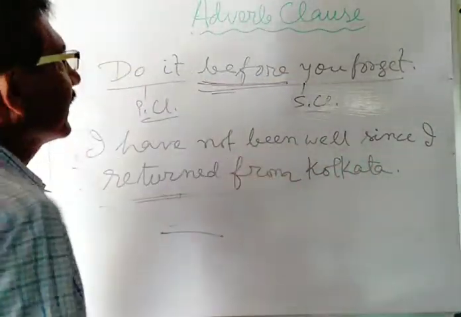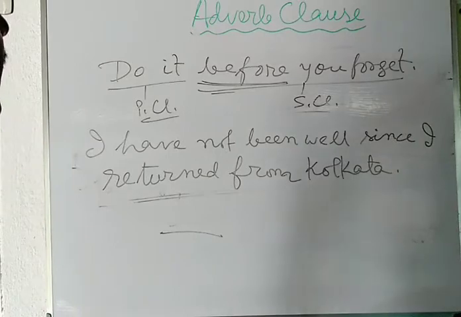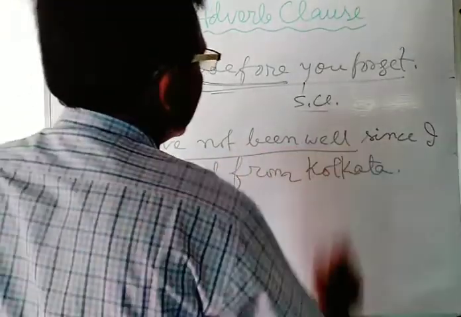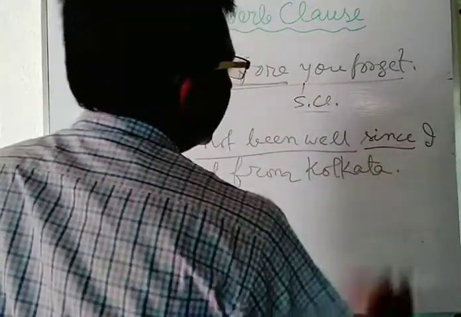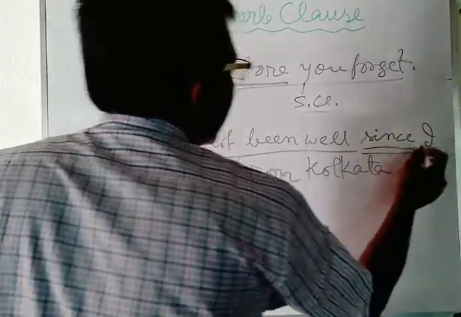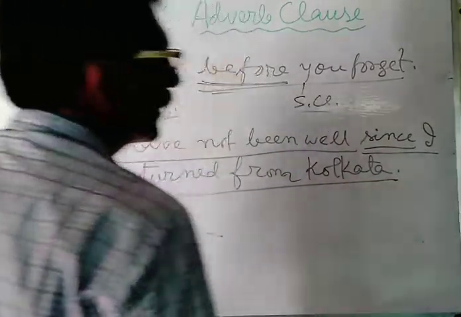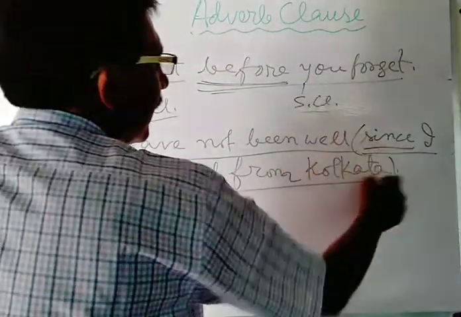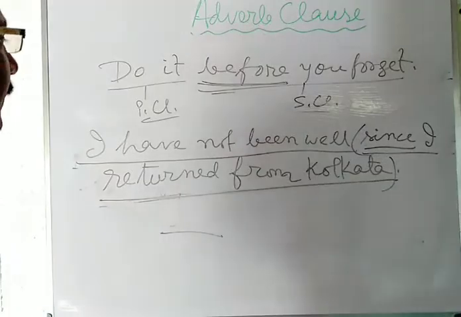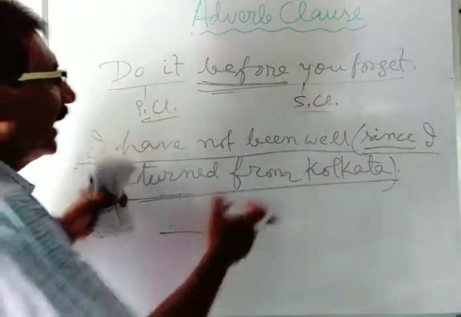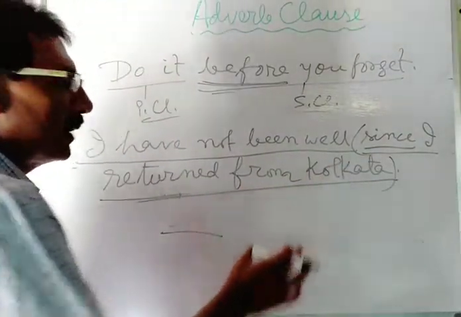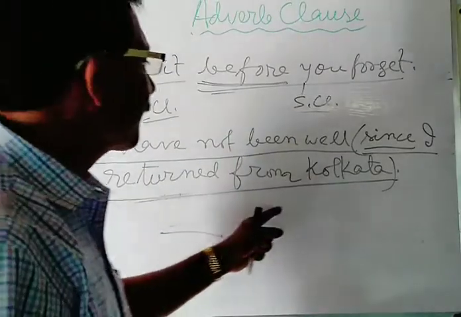Here in this sentence, I have not been well is the principal clause, and since is the word used as the subordinating conjunction at the beginning of the subordinating clause. Since I returned from Kolkata is the subordinating clause, and here it comes just after the principal clause. You may use the principal clause at the beginning of the sentence, and then since I returned from Kolkata, the subordinating clause. In this way you may use the adverb clause of time.